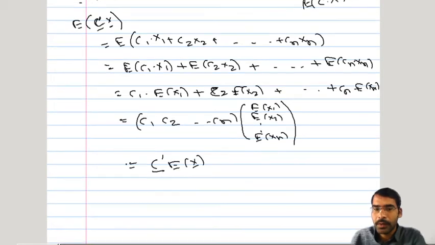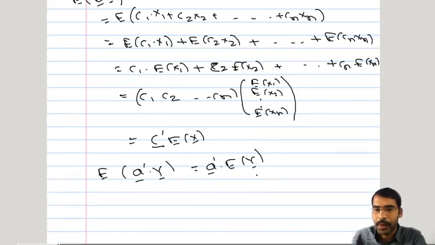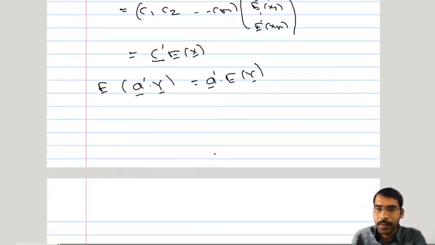So whenever we have such an expression, say expected value of a prime into y bar, we can bring this a prime out of the expectation. It will become a prime into expected value of y bar. Okay. Now this is about expectation.